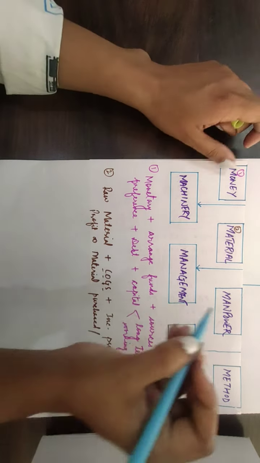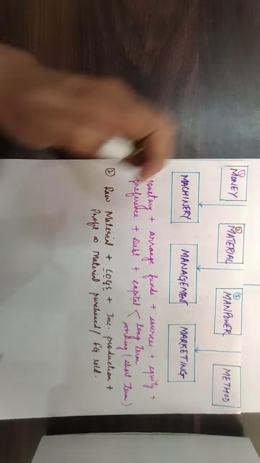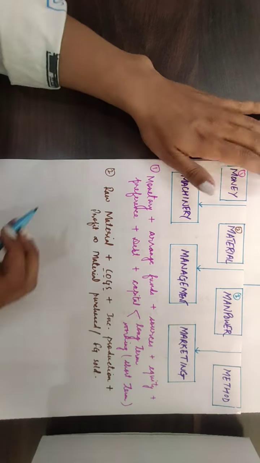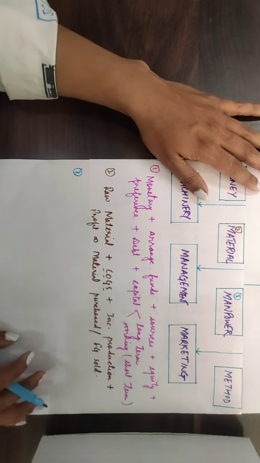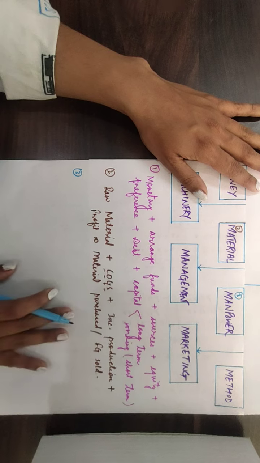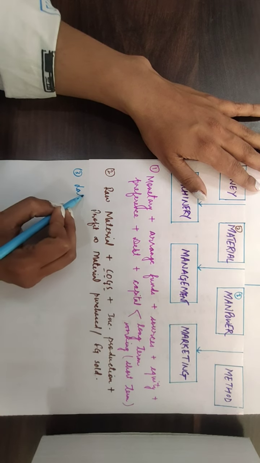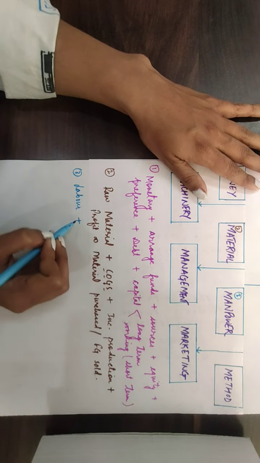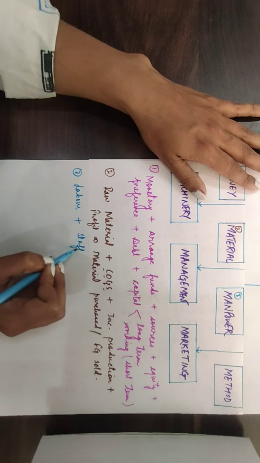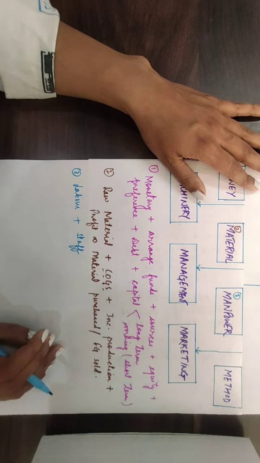Now coming to the third point, that is manpower. Now if you see, manpower is what? The people who are working. It can be the labor, it can also be the staff. As you have seen, staffing is also a process, right?